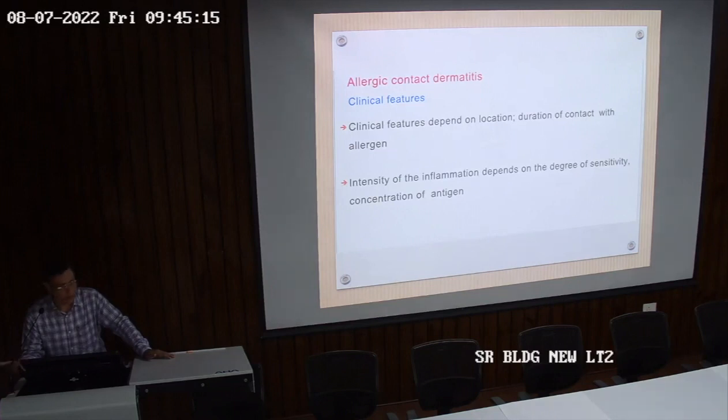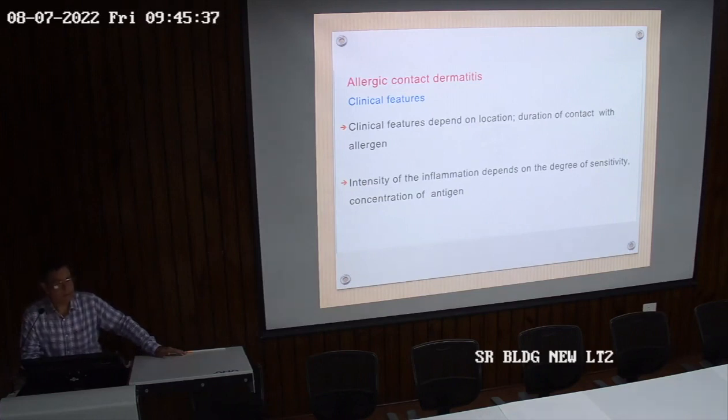From the location you will find out where the eczema was happening and what you wear there. If it is at the watch site, we know that this is because of the watch. At the belt site, from the belt buckles, you'll find eczematous lesion over the infra umbilical region. So if you see the patient is wearing a belt on the pant like this, and the hook or buckle of the belt is touching the skin, that may cause reaction if it is having nickel. So through the location you will be able to diagnose the cause, and if that cause is removed, it can be treated. Duration of contact with the allergen.